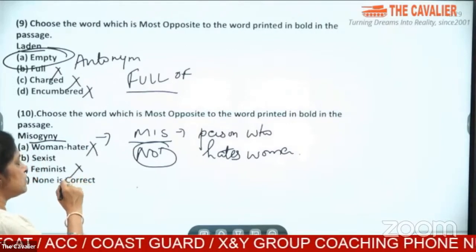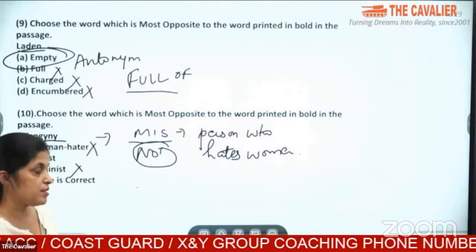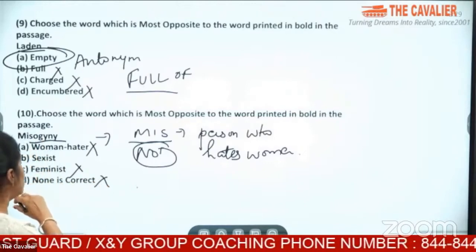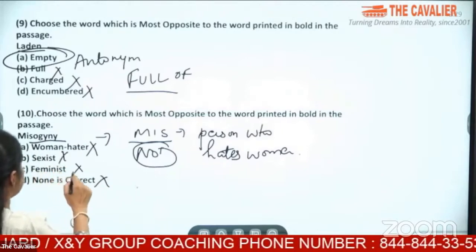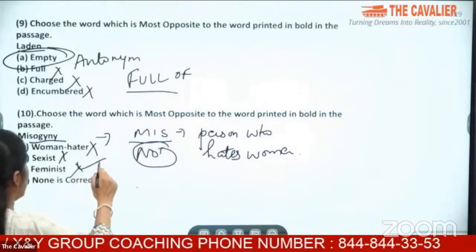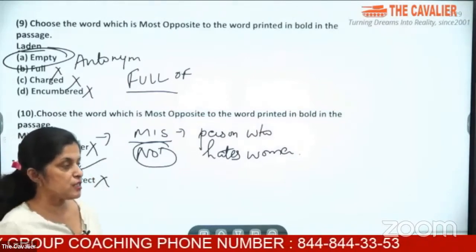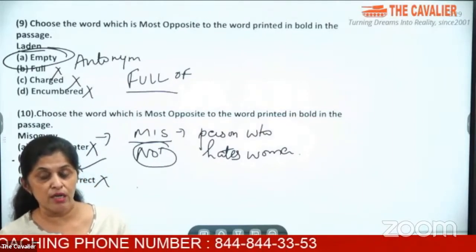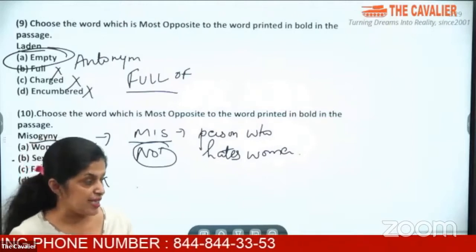Feminist is a person who talks about female rights. Definitely not, none is correct. The answer that we are talking about here is not even sexist, but here we are talking about feminist. So the answer is going to be feminist. Now, in case we are talking about here, you get the answers correctly that way.